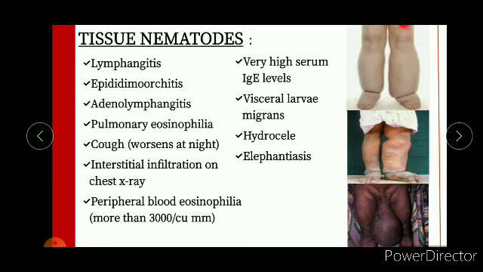And in this case we can see enlarged leg lymph nodes, and in this case the hydrocele is being shown, right? The hydrocele takes place in the testes here. So this is increased proliferation due to the disease condition caused by tissue nematodes. Okay.